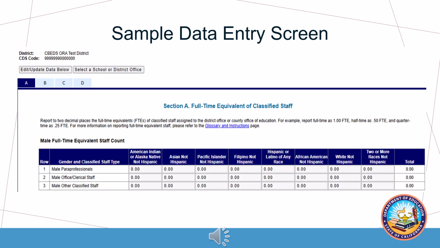This slide shows a screenshot of the edit screen for reporting classified staff on the SIF through CBEDS-ORA. This screen will be the default screen for most LEAs when they choose to edit data for a school. From this screen, you may choose to enter data for any of the sections by clicking on the appropriate section letter and selecting the Edit Update Data Below button. You may also choose to select another site to edit by clicking on the Select a School or District Office button, or you may choose one of the navigational links on the page to return to the main menu, or one of the other main pages within the application.